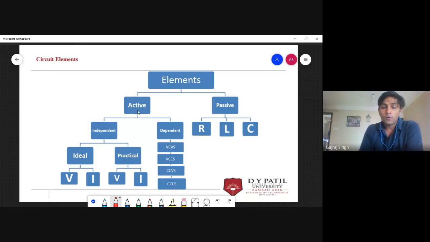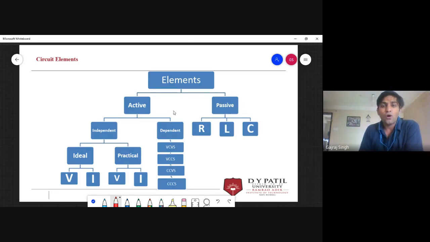If any device is providing infinite energy, voltage, or current, and if it is able to amplify as well, if it is able to provide current or voltage for a long time, then we will say that this is your active element. And passive elements are not able to provide energy for a long time.